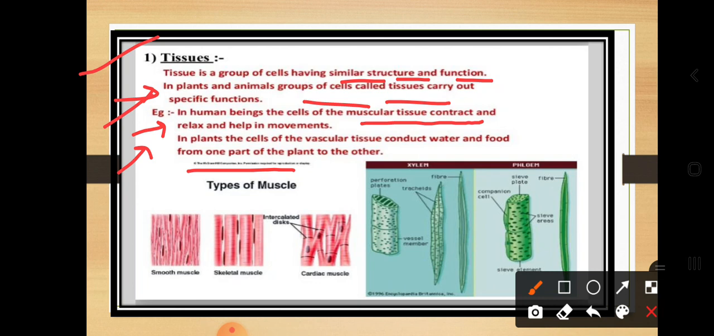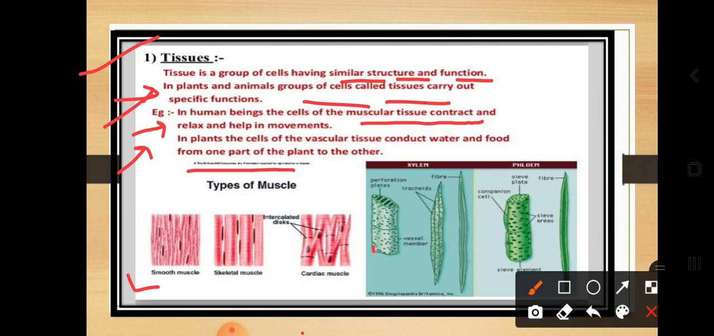So what is the work of the cell tube? In plants, the cells of the vascular tissues conduct water and food from one part to another part. So these are some examples we have considered about how tissues work in human beings. Other things are there too, like the blood in our whole body and the respiratory system. All the things are made up of tissues itself. So we have considered only two examples. Let us discuss one by one.